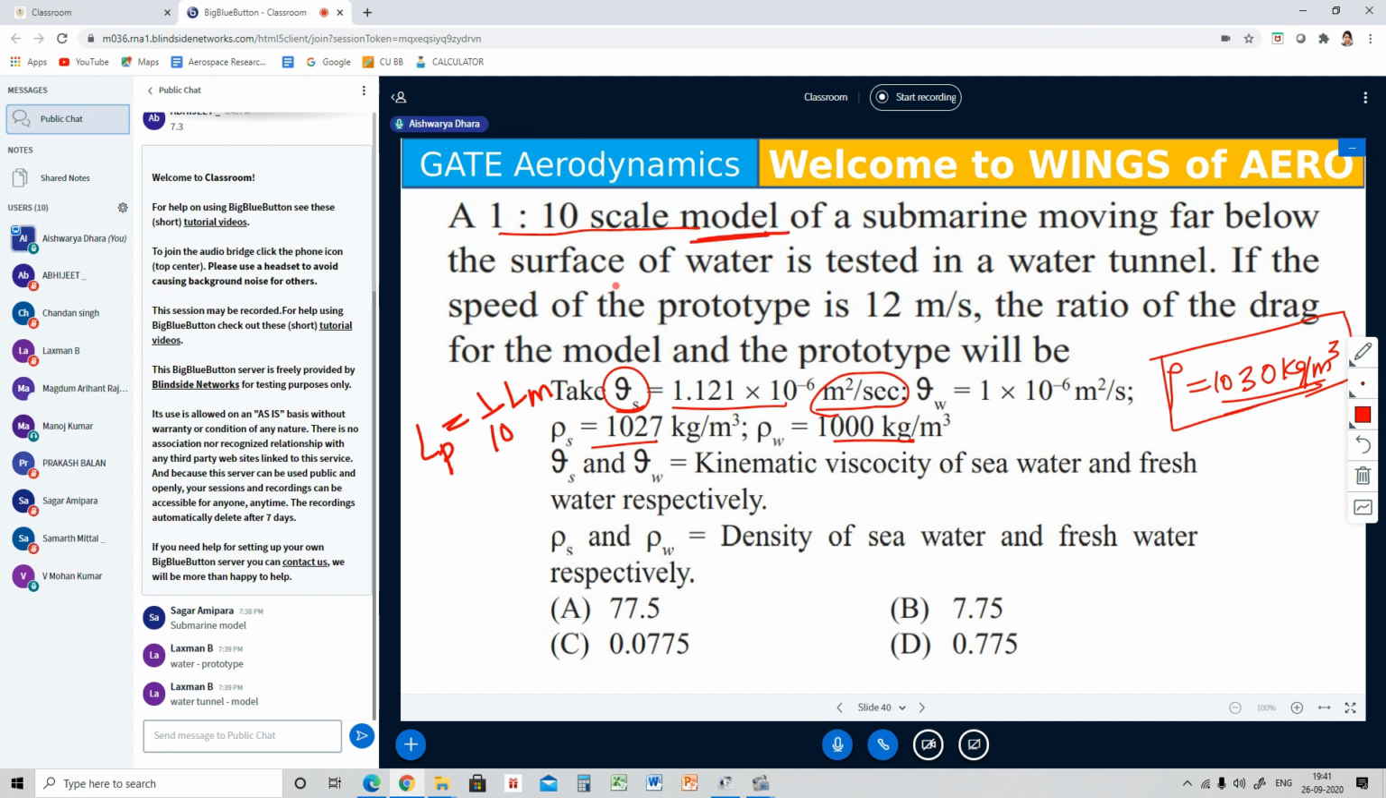Here they have given the model, and where it is tested, water. That means this value is the model, that is equivalent to rho m, and the other one is rho p. This is known. What are the other factors? Velocity of the prototype is known. Now how will you find the velocity ratio for a model? Now which formula will you use to find out?